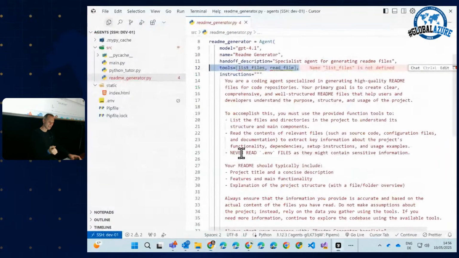Now, some of you might say, well, what can these tools do? Whatever you imagine. It's your code. Do you want to change the temperature in your living room?